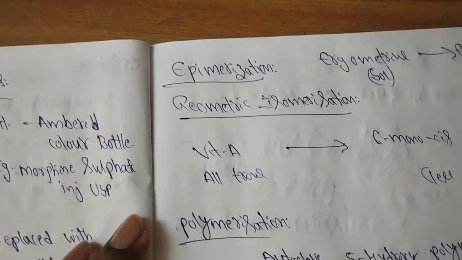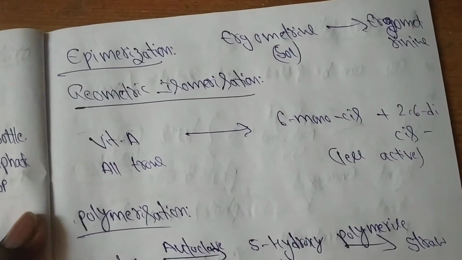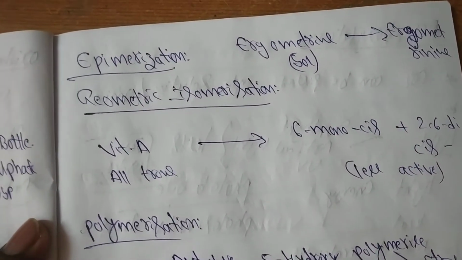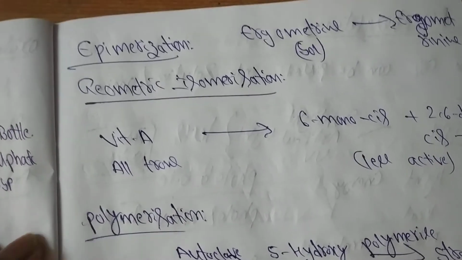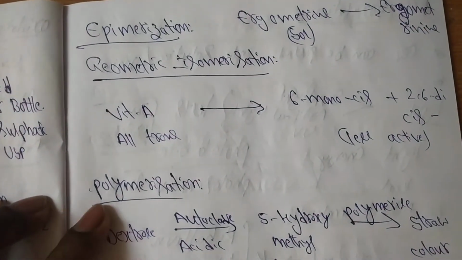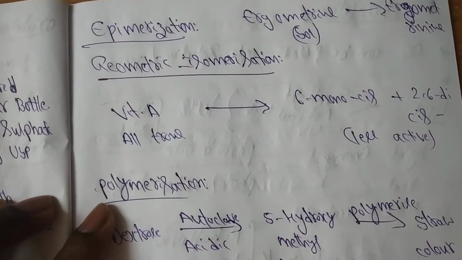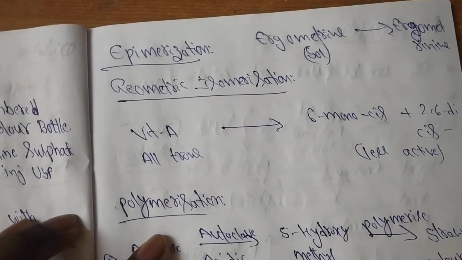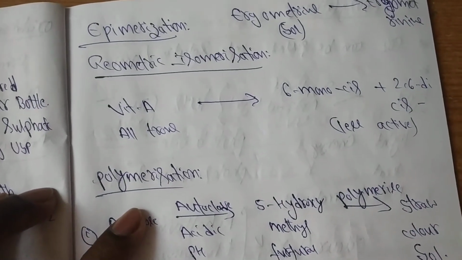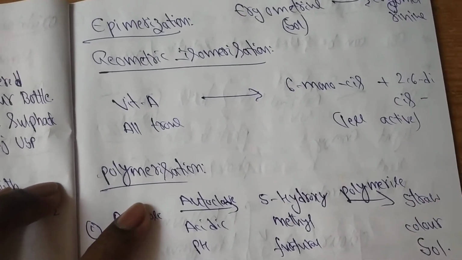Next one is epimerization. Ergometrine in solution form has higher activity; it will convert into ergometrinine, which has less activity. Next one, geometric isomerism, which relates to trans and cis forms. Vitamin A, all-trans, is converted into cis, mono-cis and 2,6-di-cis trans vitamin A, which are less active.